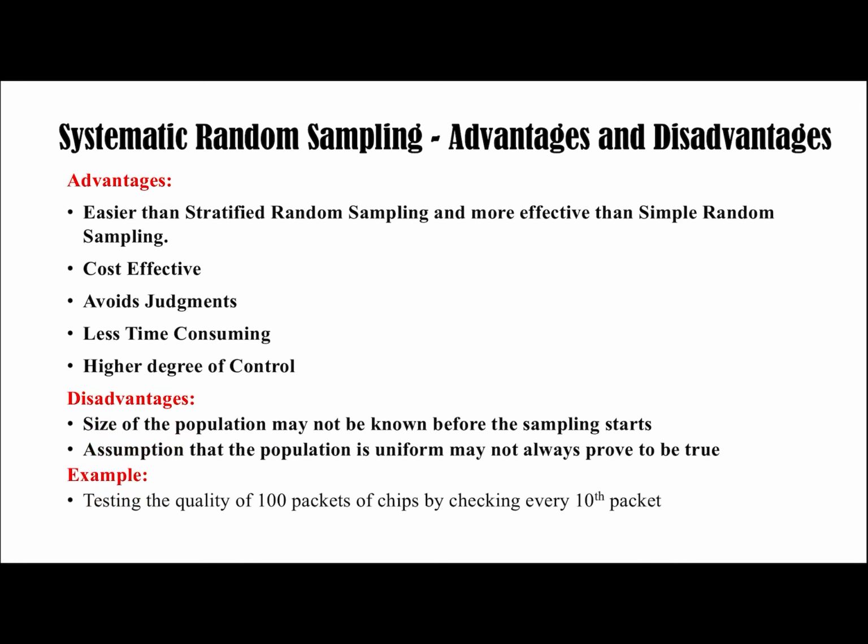dysfunctional. Example: testing the quality of 100 packets of chips by checking every 10th packet, because there is only one category and you are picking with the system every 10th packet. So that's systematic random sampling.